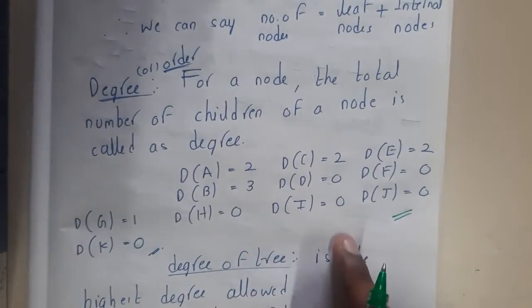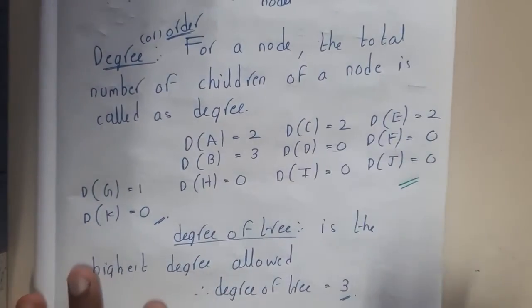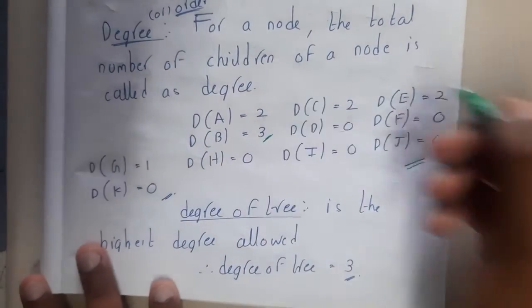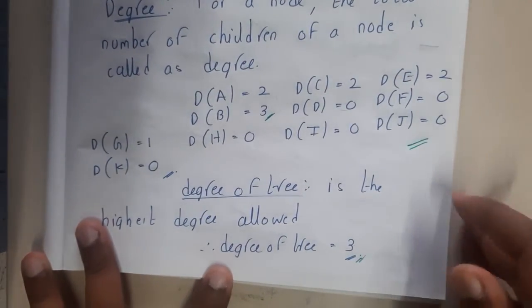So now your question will be, what is the degree of the whole tree? The degree of the tree is nothing but the maximum among all of these. So what is the maximum? 3 is the maximum. So the degree of the tree is 3. Got it?